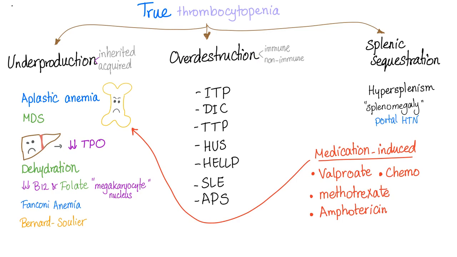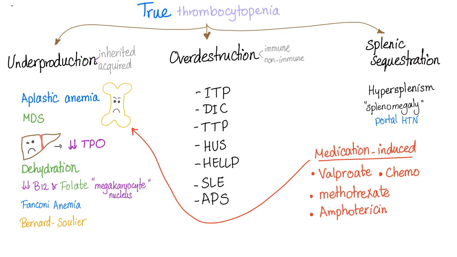Let's go to the overdestruction. It's either immune or non-immune, such as immune thrombocytopenic purpura, disseminated intravascular coagulopathy, thrombotic thrombocytopenic purpura, hemolytic uremic syndrome, HELLP syndrome, which is hemolysis, elevated liver enzymes, and low platelets, which means thrombocytopenia, systemic lupus erythematosus, and antiphospholipid antibody syndrome.